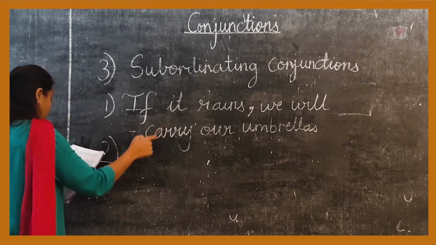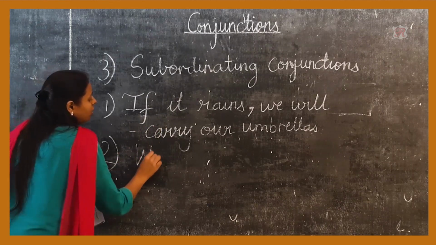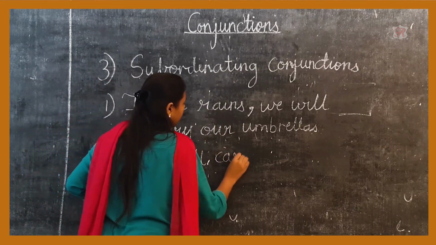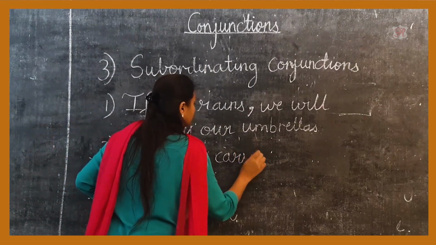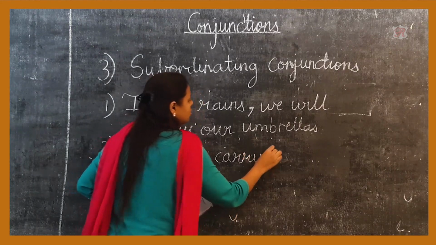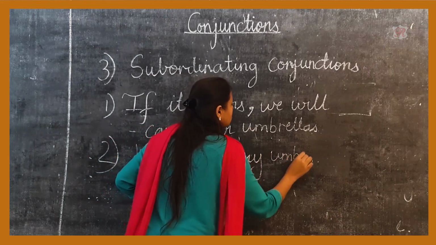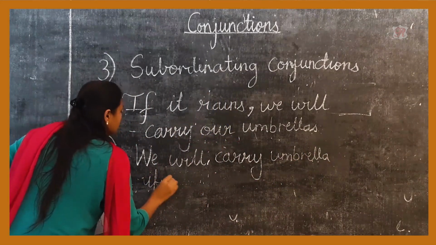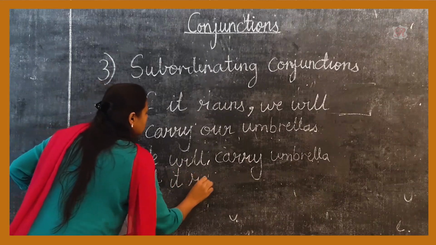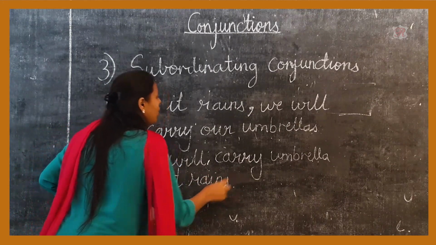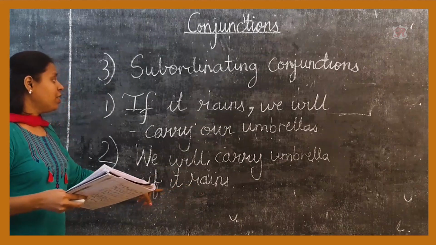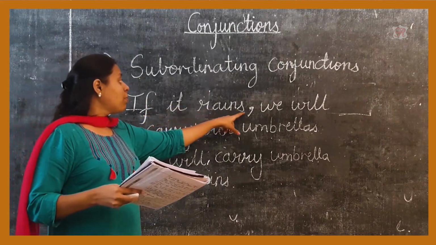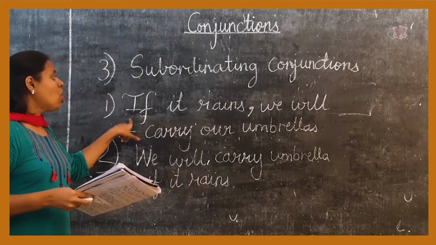But if the dependent clause is put at the end, we never put a comma. The same sentence: we will carry umbrellas if it rains. So, whenever the dependent clause comes at the end, we never place a comma. But if the dependent clause comes at the beginning of the sentence, we put a comma.